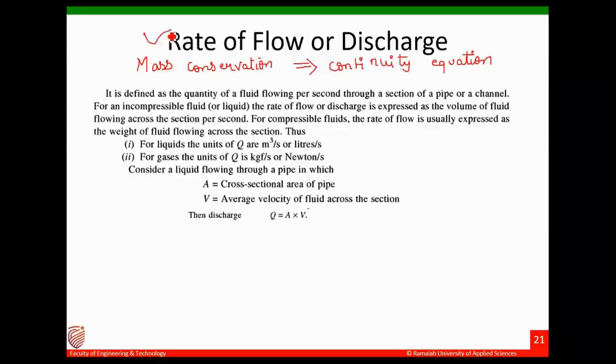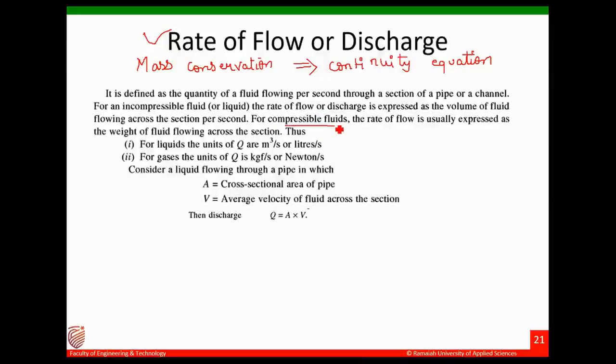First we will try to understand the definition of discharge or rate of flow. It is defined as the quantity of the fluid that is flowing per second through a section of a pipe or a channel. For an incompressible fluid like water, the rate of flow or discharge is defined as the volume flow of the fluid across the section per second.